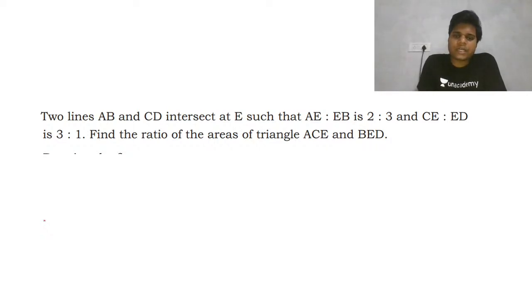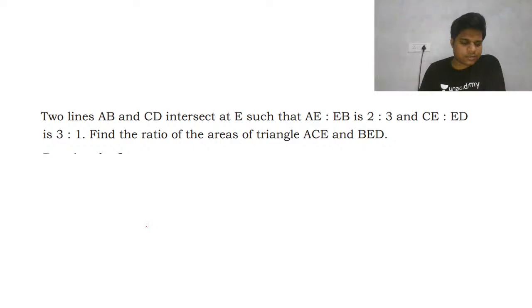You need to find the ratio of areas of triangles. Try this question, guys, then we'll discuss. So quickly try this question. I hope this is visible. Now there will not be any visibility issue. Okay, so I think that was enough time. Now we should discuss.